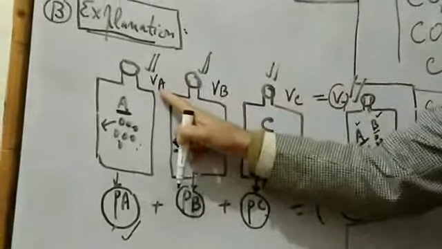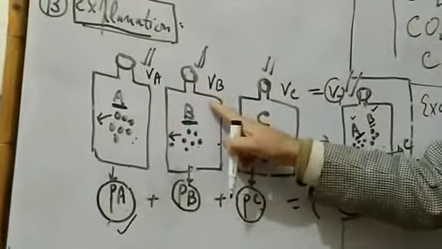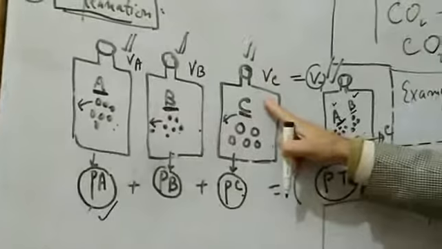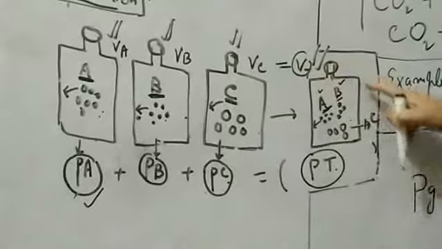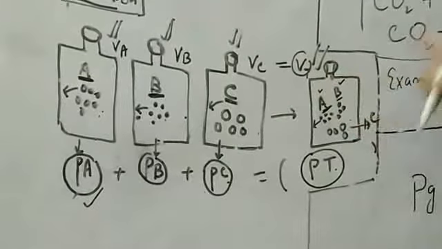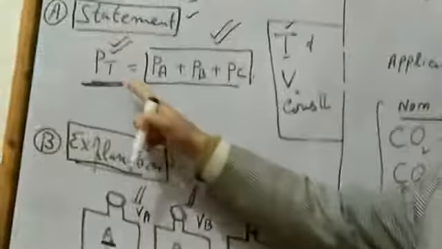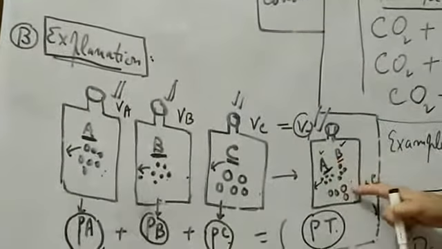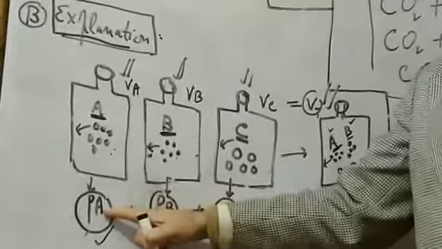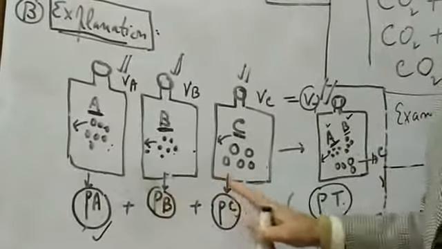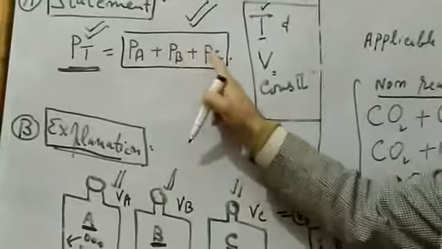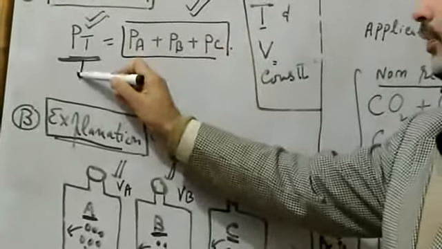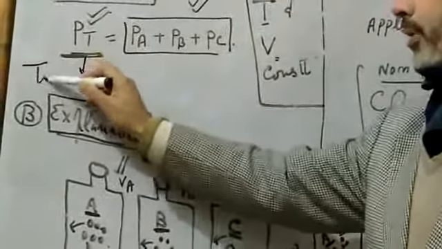As I have told you, the volume of this container must be equal to the volume of this container and must be equal to the volume of the container in which we have enclosed the mixture. Then the total pressure exerted by all these gases is equal to the sum of partial pressure of A, partial pressure of B, and partial pressure of C. Mathematically, we can say PT is equal to PA plus PB plus PC,